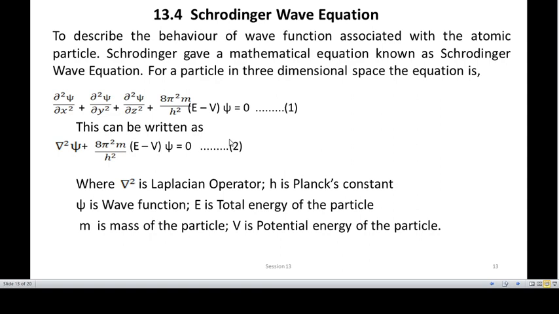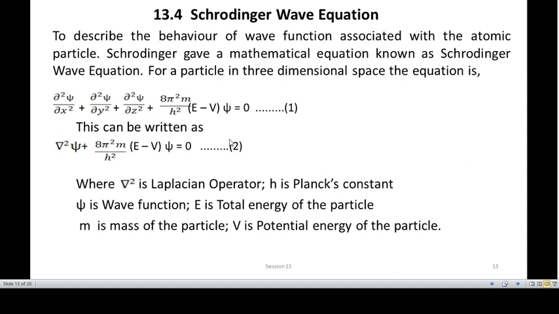To describe the behavior of the wave function associated with the atomic particle, Schrodinger gave a mathematical equation known as the Schrodinger equation, and he considered a very important term called wave function. Wave function is very similar to the amplitude in classical mechanics. So it describes completely the particle.